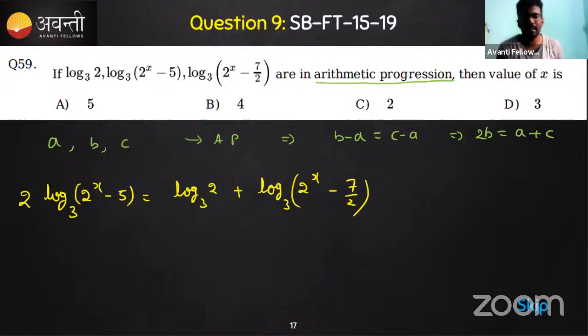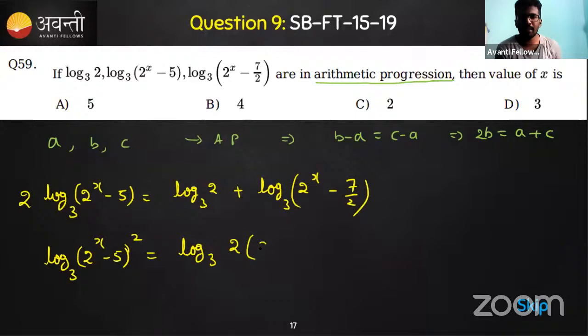That 2 can be taken inside, and we can write this as log of 2x minus 5, the entire expression, whole square, to the base 3. And then, by the property, I can make the product, log 2 times 2x minus 7 by 2.